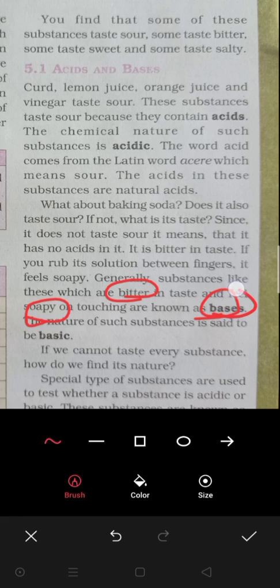This bases, it means what? That those substances that are bitter in taste and feel soapy while touching are called bases, and the nature of such substances is said to be basic. Okay, what is the nature of all these substances? So it is basic. Here, just as acidic is there, this is called basic.